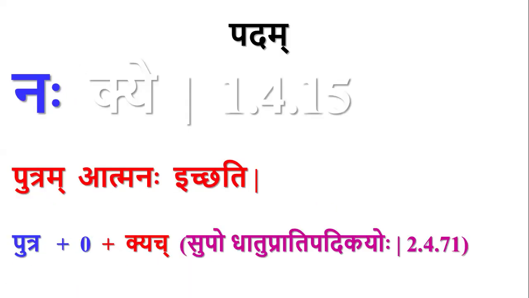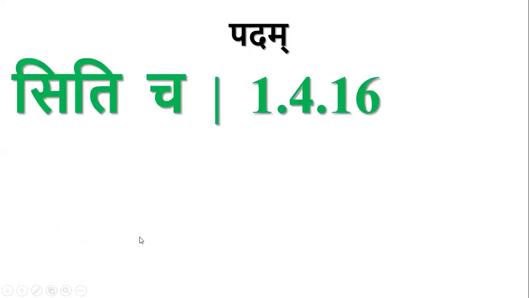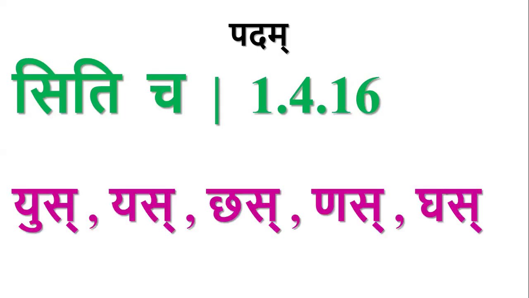This is about nakye. And the last sutra, siticha. Again, whenever there is a sit pratyaya, then the anga is called as pada. These are the 5 pratyayas in the ashtadhyayi in which sakara is it. All of these are tadita pratyayas, and in all of these that sakara is it by halantyam.